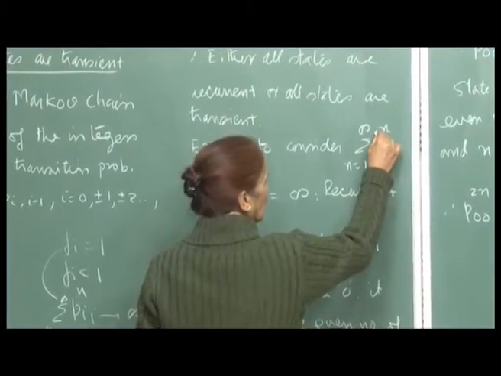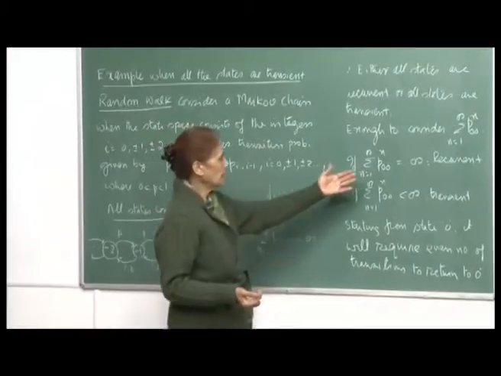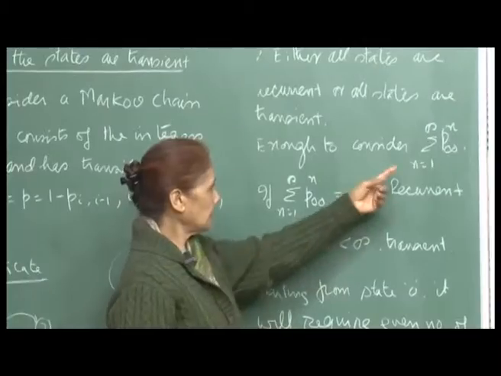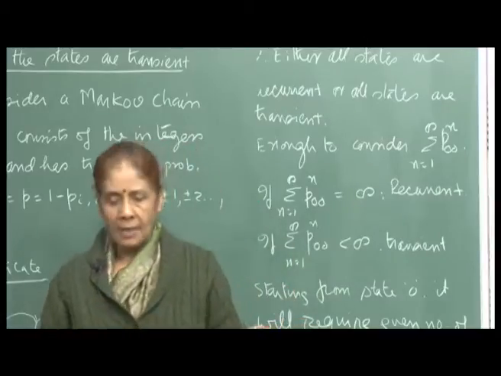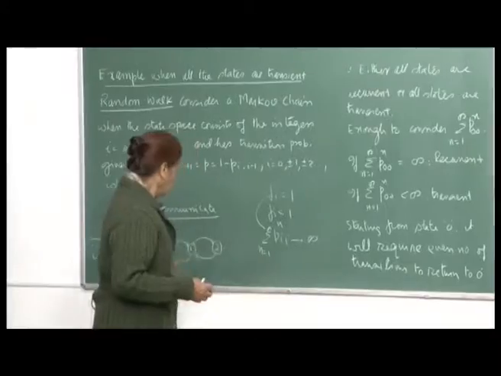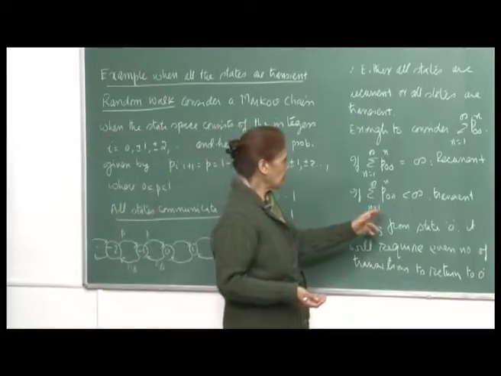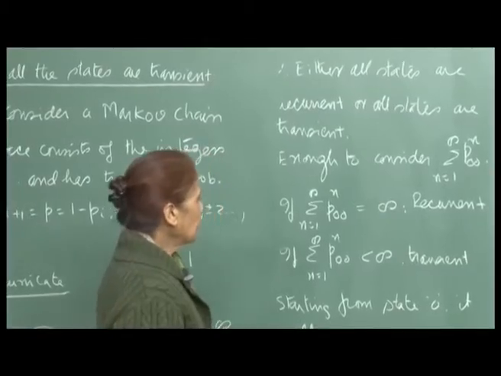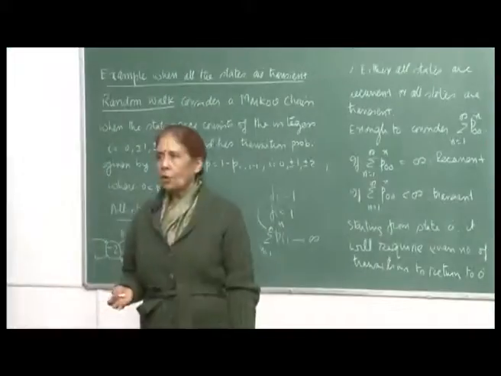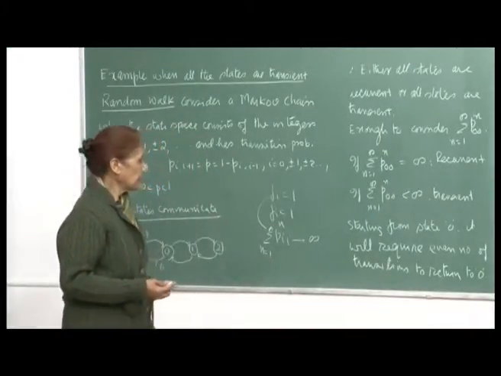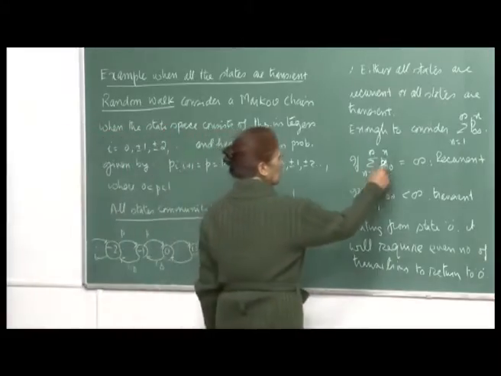So, let me just look at the behavior of this expression. If I can show that this will be a divergent series, that means it will go to infinity, then I can conclude that state 0 is recurrent, and since all the states form one single class, therefore every state is recurrent. And if the sum over n from 1 to infinity of p 0 0 n is less than infinity, then 0 is a transient state, which implies that all states are transient. Okay. So, let us now start looking at this expression.